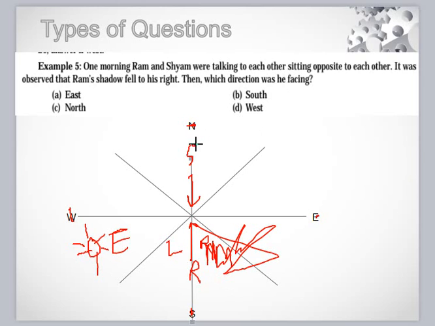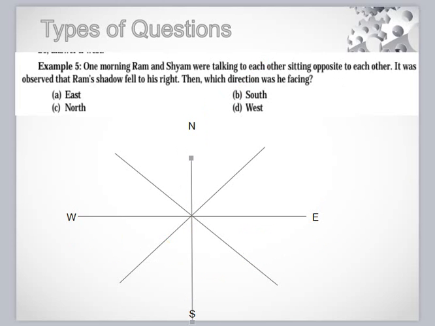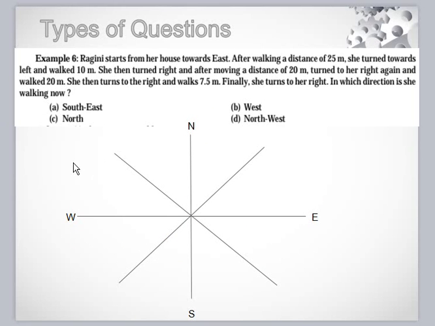In which direction was Ram facing? If this is east, then this is south, this is west, this is north, ESWN. So Ram is facing south, and Shyam is facing north.